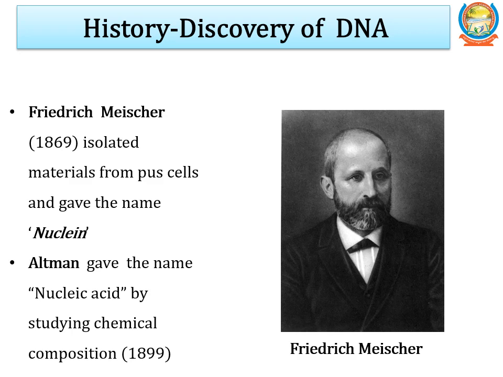In 1869, Friedrich Miescher identified DNA in pus cells and named it nuclein. In 1899, Altmann, based on the composition and acidic nature, renamed nuclein as nucleic acids.